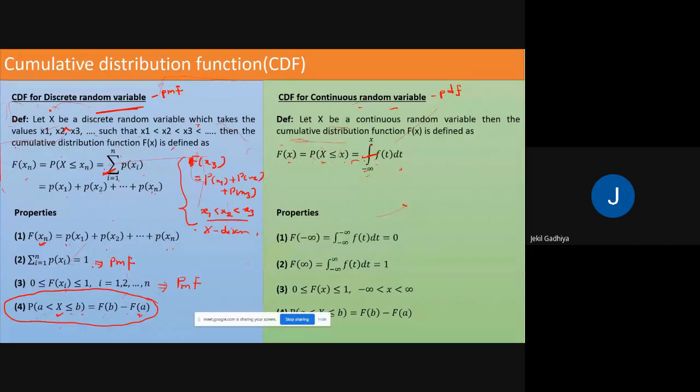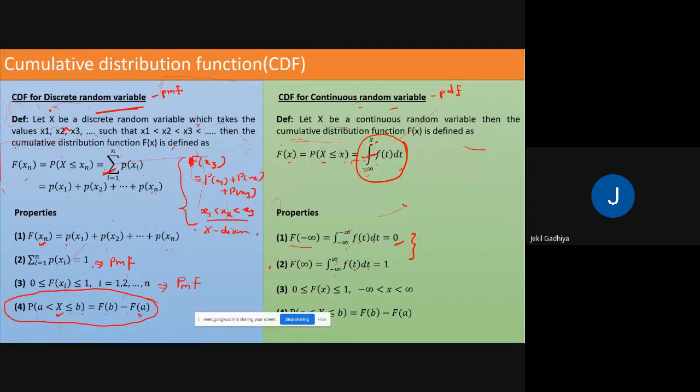Now, these are the properties. First property, F of minus infinity. If you replace x with minus infinity in this formula, then we get the integral from minus infinity to minus infinity of f of t dt. Now both the limits are the same, therefore the answer will be 0. For infinity, the integral from minus infinity to infinity of f of t dt, the answer is equal to 1. So these are the two properties. You have to remember this.